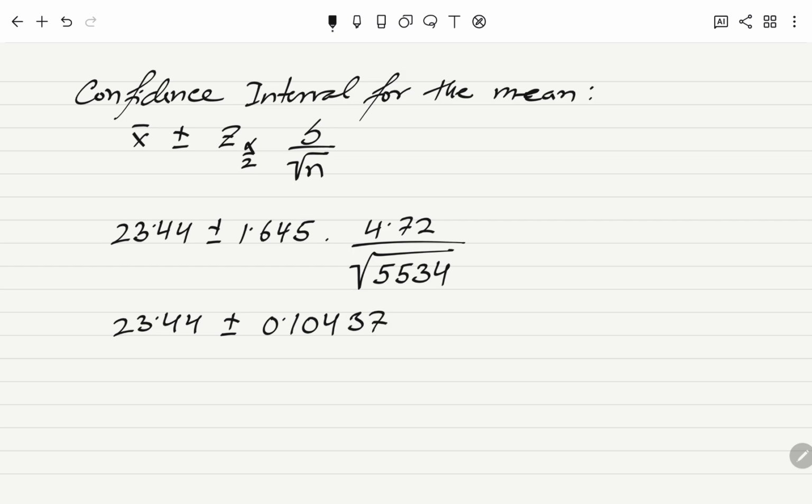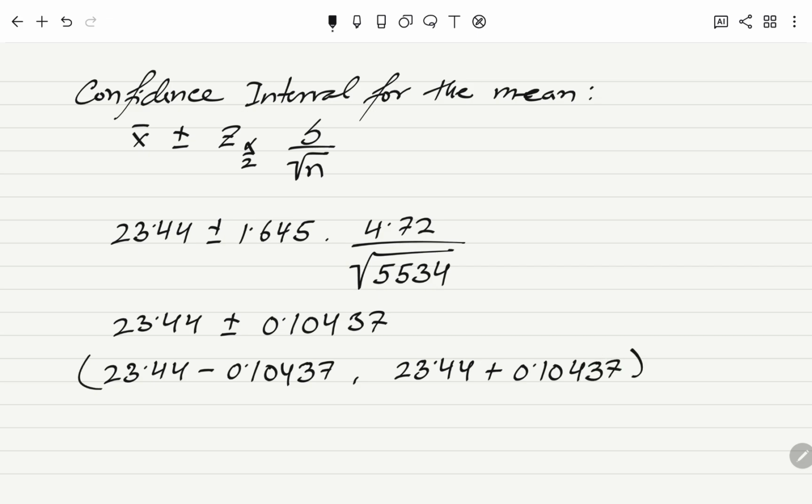Now if I do minus first, my lower limit is going to be 23.44 minus 0.10437, and my upper limit is going to be 23.44 plus 0.10437, in brackets.